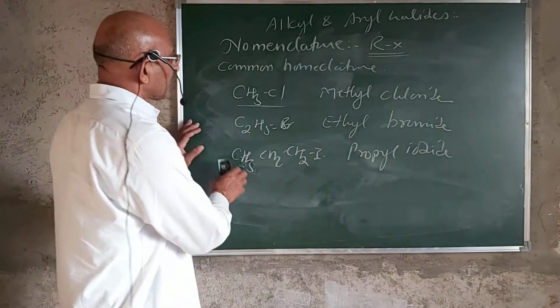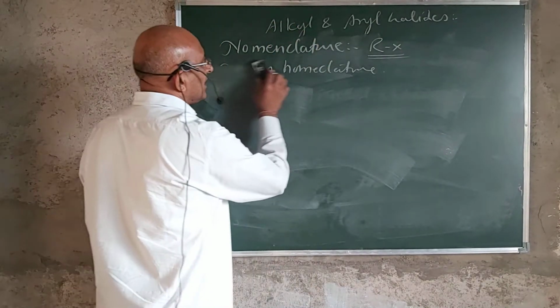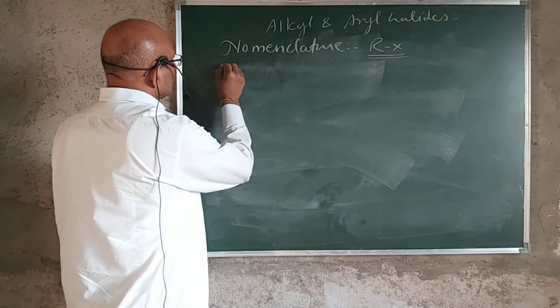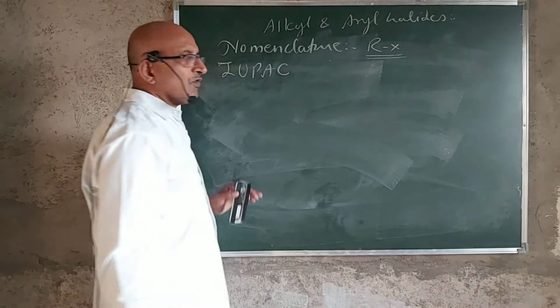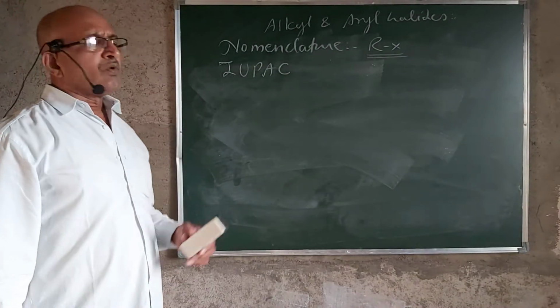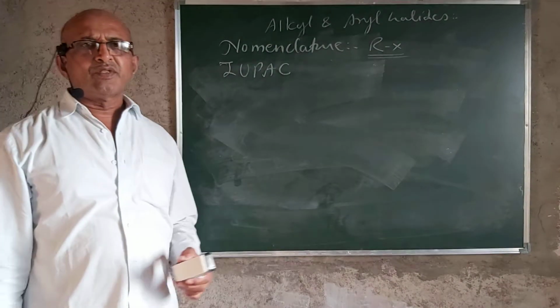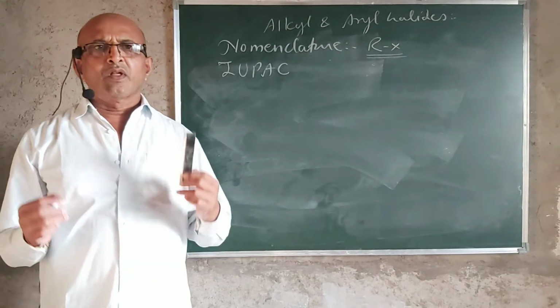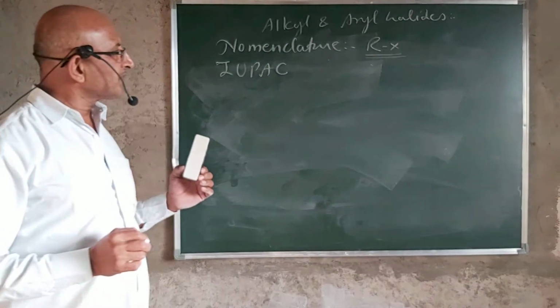And so, the nomenclature is to be studied according to the IUPAC nomenclature system, that is the International Union of Pure and Applied Chemistry. According to this nomenclature system, the names of the compounds are uniform throughout the world in chemistry.